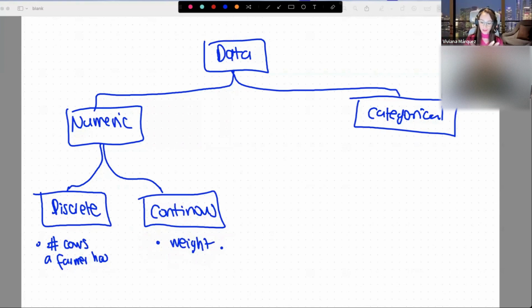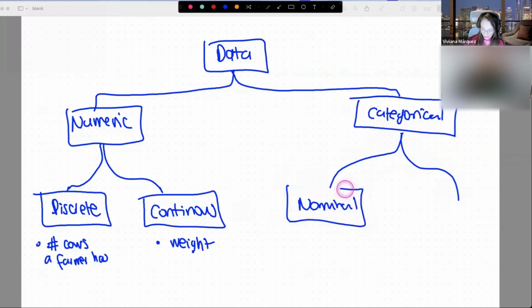You can't really count, because you could say 120 pounds, 121 pounds, but between 120 and 121, there's an infinite number of numbers in there. So you can't count them with your hands. Anything that allows a decimal number will be a continuous variable. And then on the other hand, you have categorical data. And categorical data is nominal and ordinal.